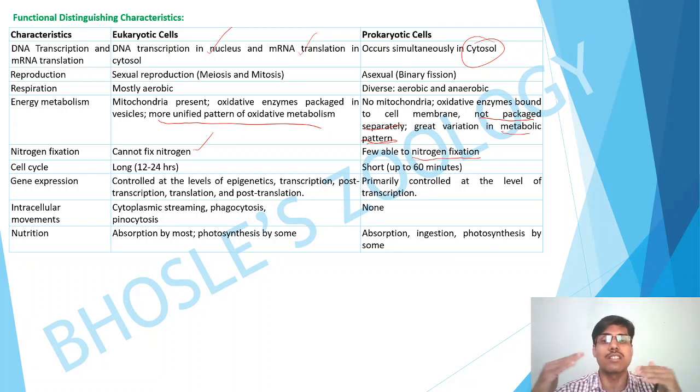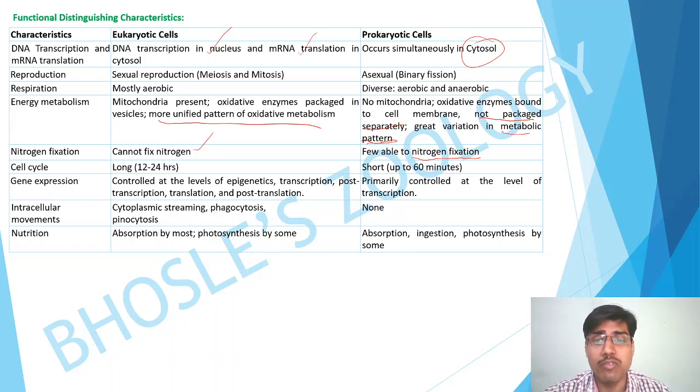There are various levels of control of gene expression in eukaryotic cells, because there is a higher level of internal organization, but in prokaryotes that high level of internal organization is not there. That's why it is controlled at the level of transcription only, because it does not have many sites to control, right?